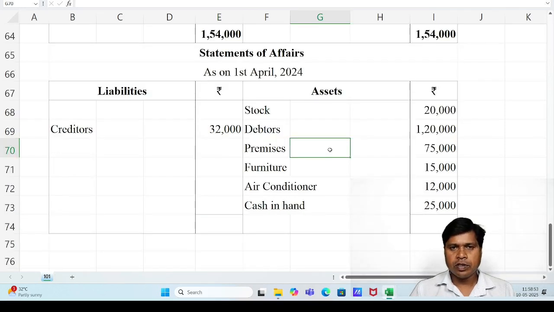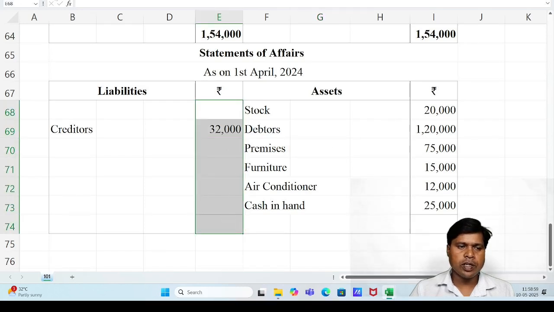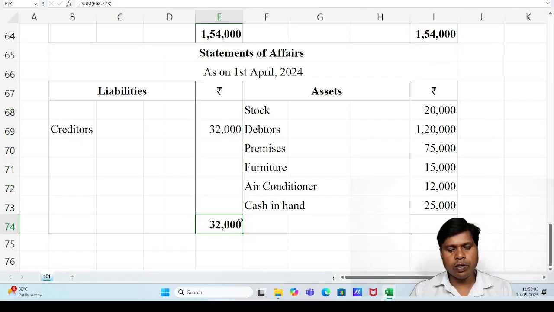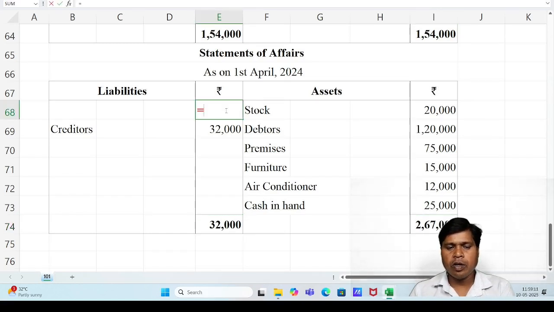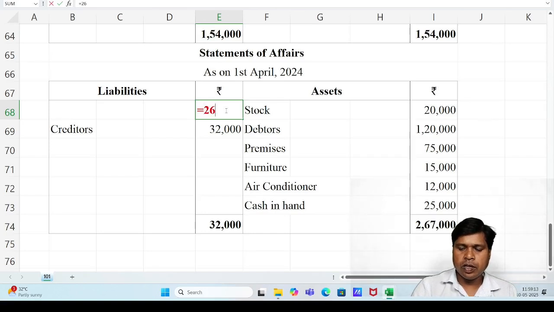After this, we have to close the statement of affairs, which is the opening balance sheet. First take the total of the liability side. Liability side total 32,000. Asset side total 2,67,000, and the balancing figure of this statement of affairs is 2,67,000 minus 32,000, 2,35,000.